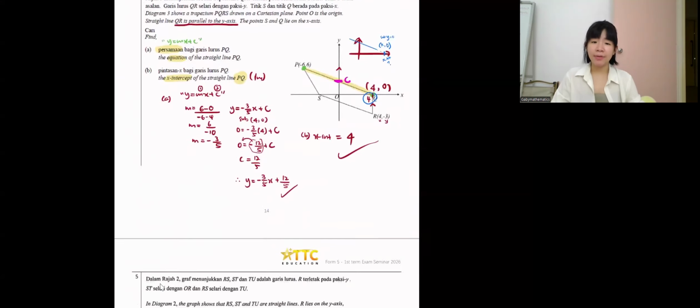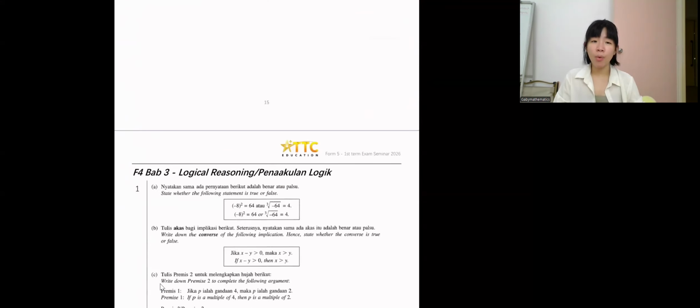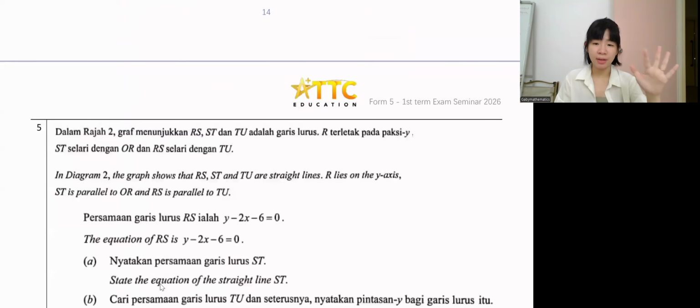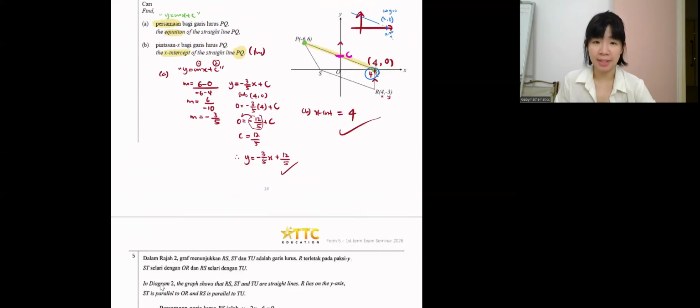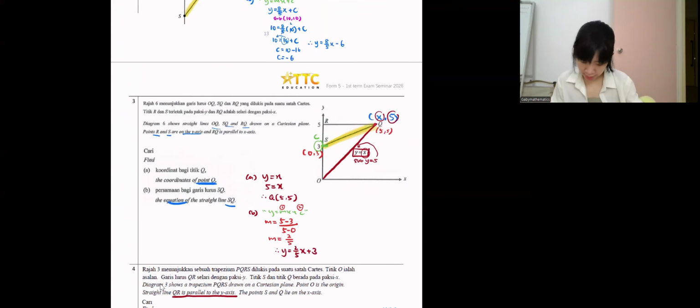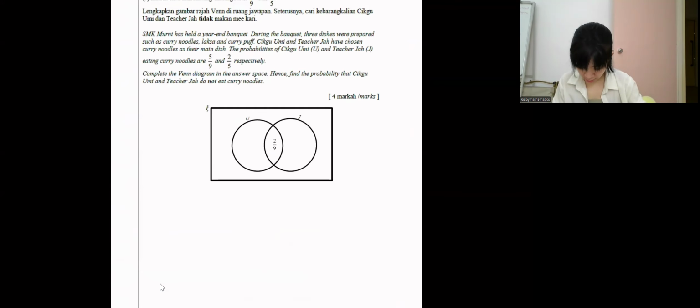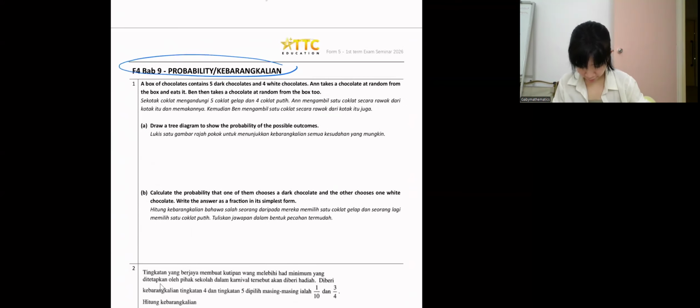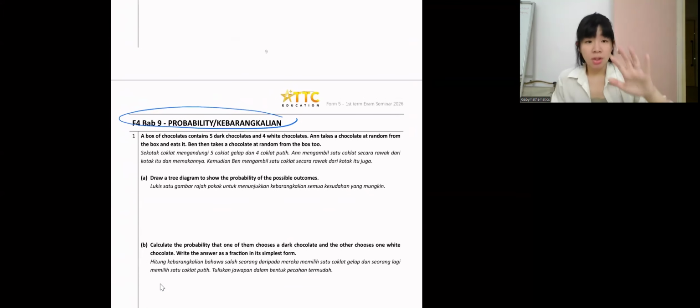Okay, guys, there is one more question on straight line, but I'll just leave it. We go to probability, kebarangkalian. Are you ready? Let's go. Which page? Let's see. I think I found it. Page 10.